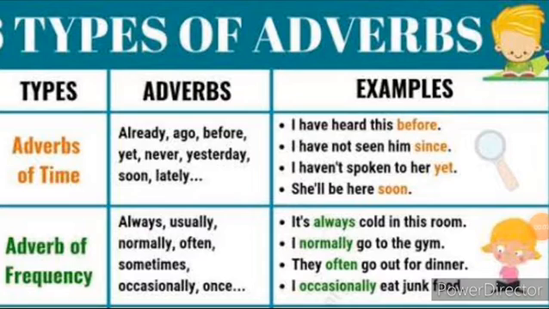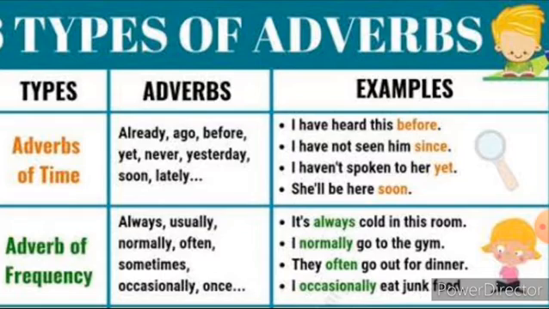The next, ninth chapter is adverbs. Listen carefully, children. An adverb is a word that modifies a verb, an adjective, or another adverb. So an adverb is a word that modifies a verb, or an adjective, or another adverb. It surely modifies the verb, and it modifies an adverb also, and sometimes it modifies an adjective also.